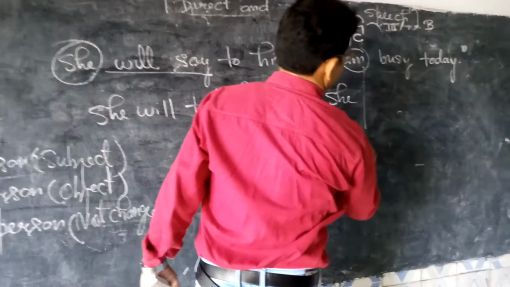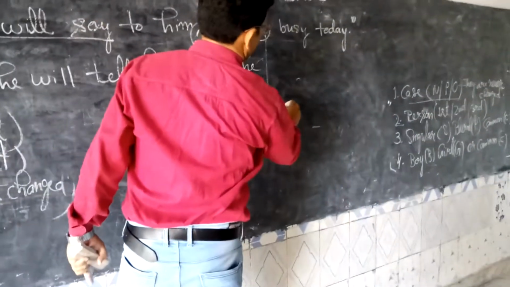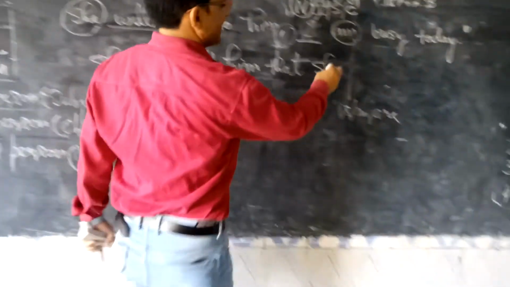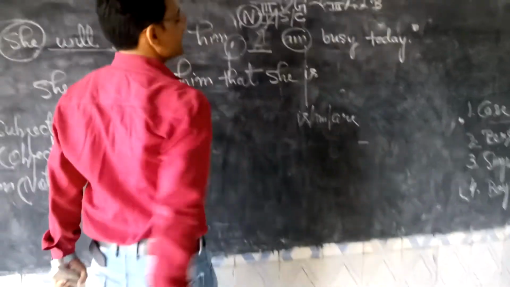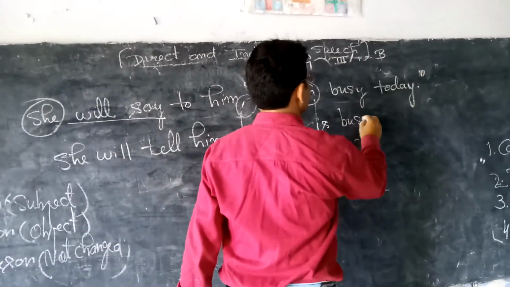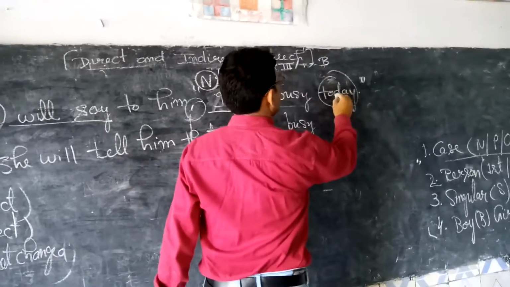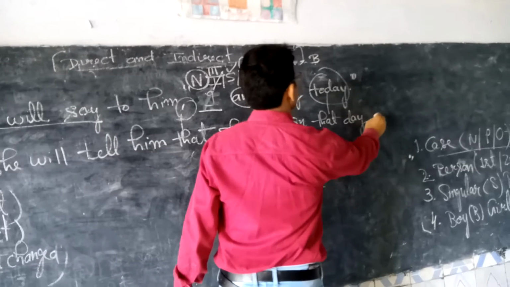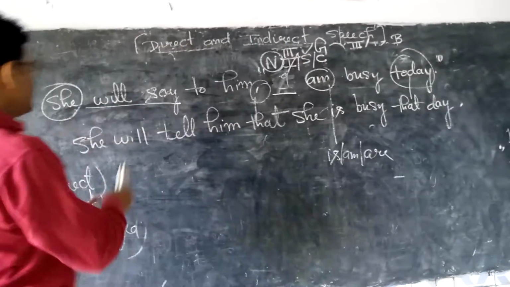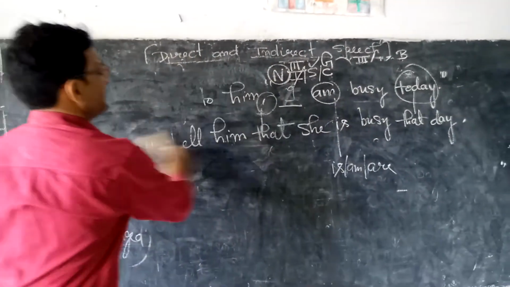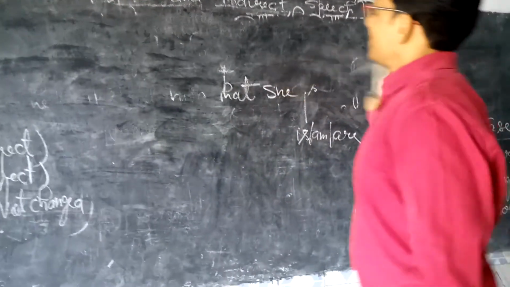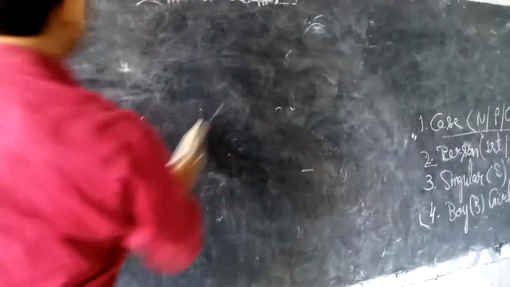And thereafter three verbs, is, am, are, in this category. So I will write here is because tense is not changed. Busy. Or these words, today is changed into that day. So I do hope, students, in a very nice manner you have understood this very magical method by which there are no chances left of error.